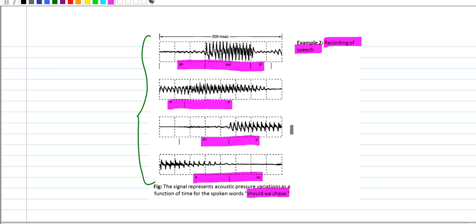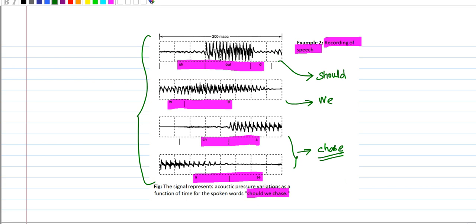So this is a signal, and this signal conveys information. This signal conveys the information "should," this signal conveys "we," and this signal conveys "chase." As we saw in the definition, a signal is a set of data or information.